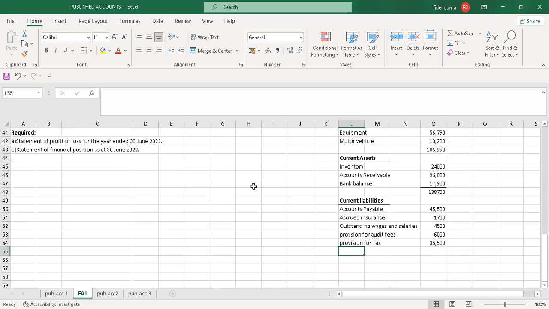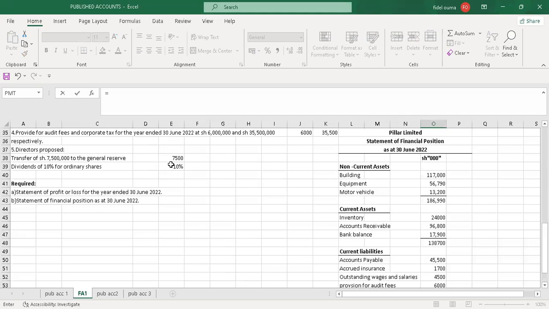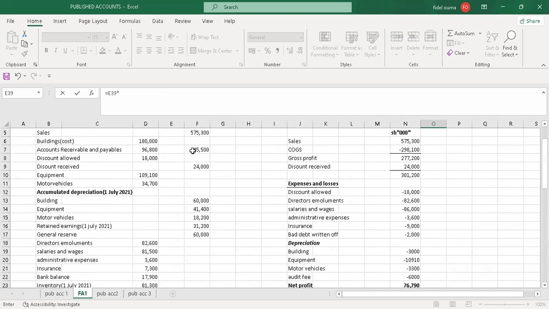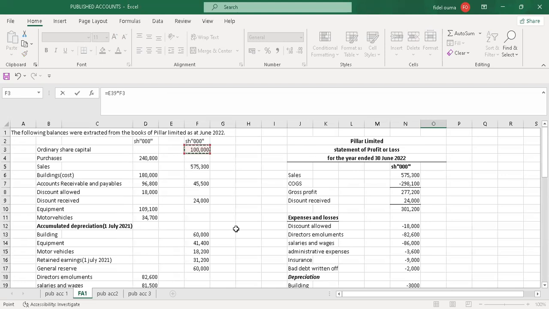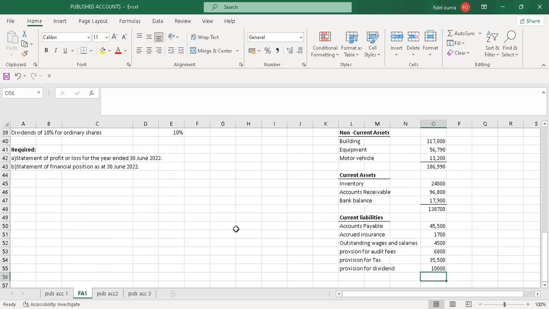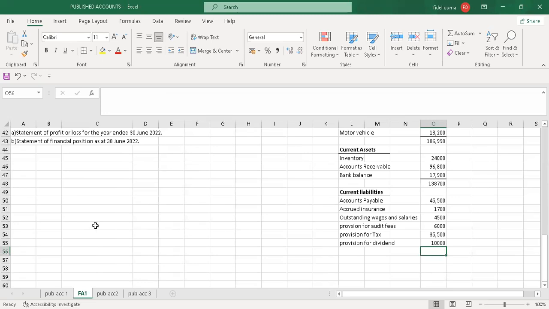So we just write here provision. It was a proposal, so it's a provision for dividends. The provision for dividend will be 10%. So I just pick the 10% of the ordinary shares, and the ordinary share capital was 100,000. So get that.